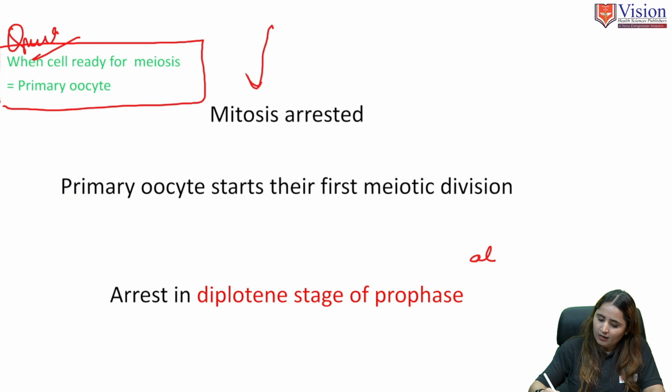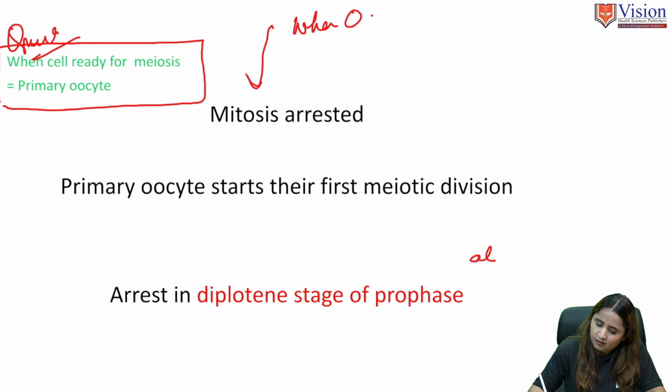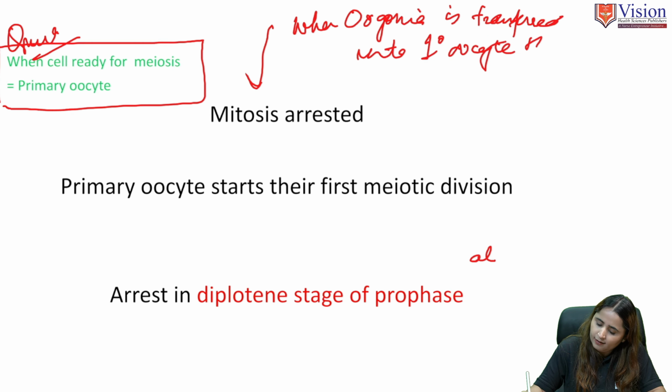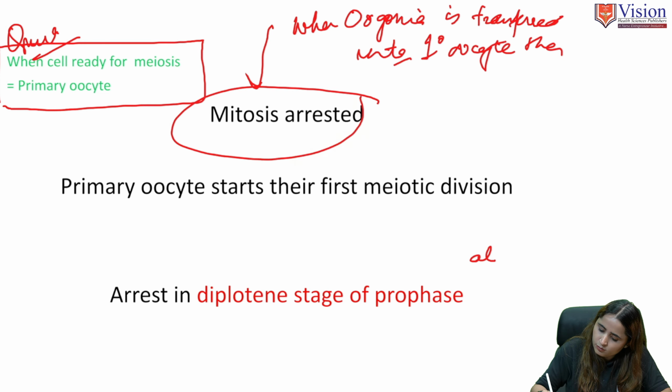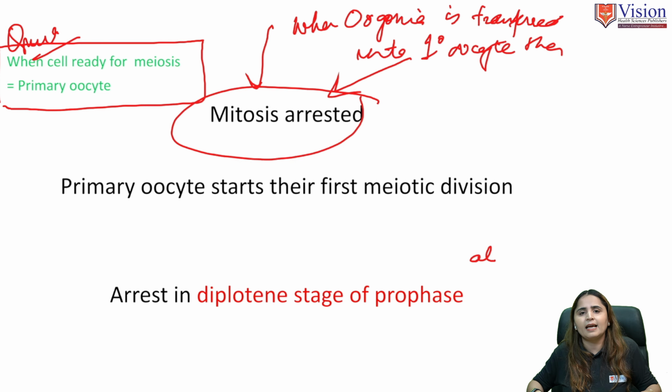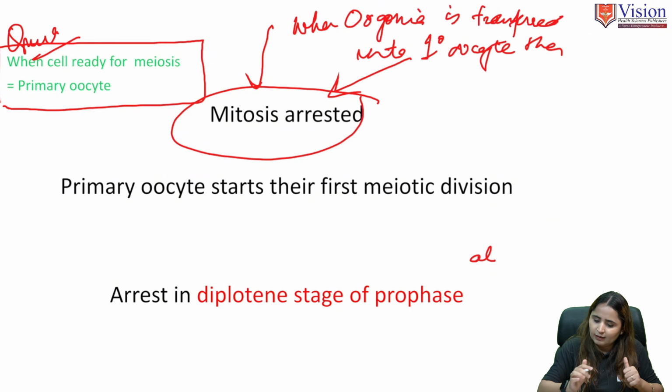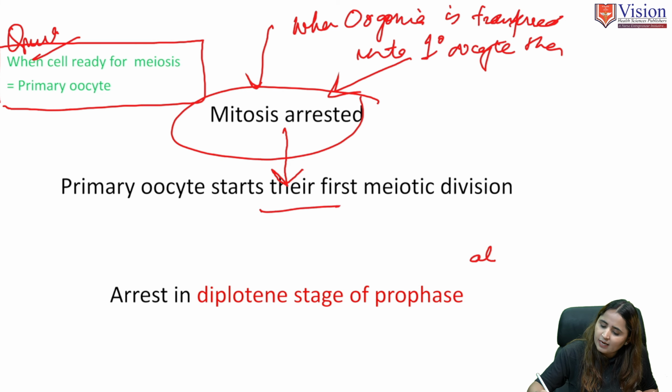Now when oogonia is transformed into a primary oocyte, mitosis stops, and this is the time when meiosis will start. Mitosis ends, and now what starts?